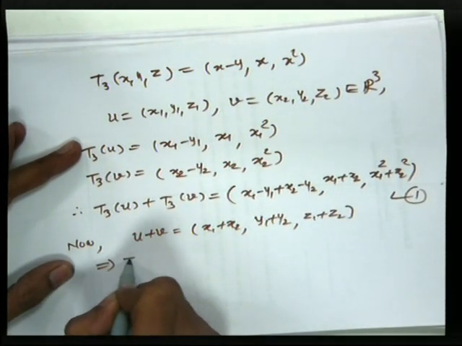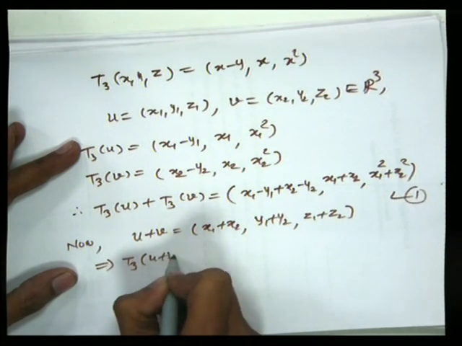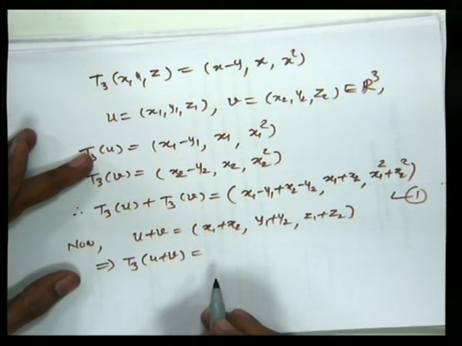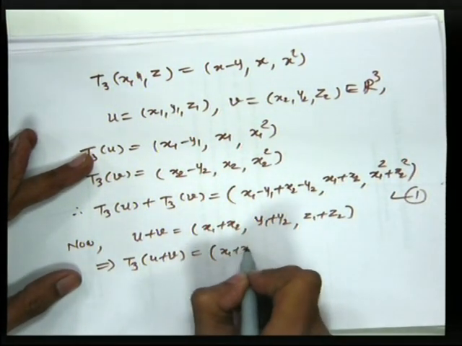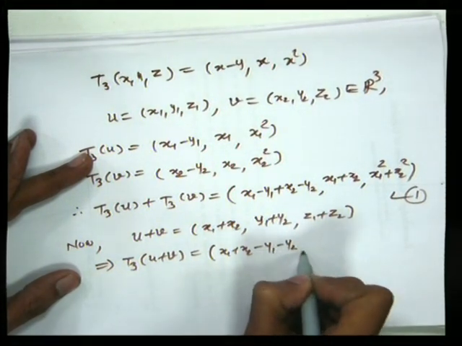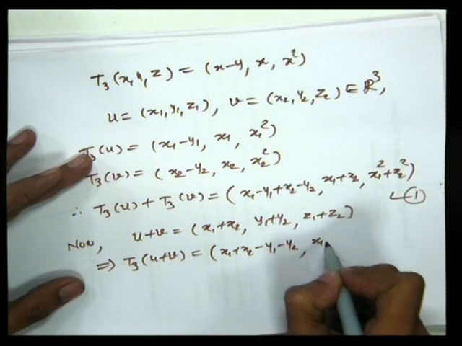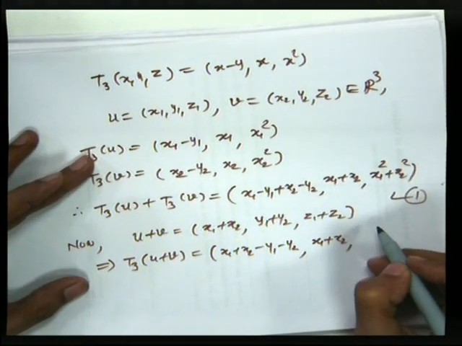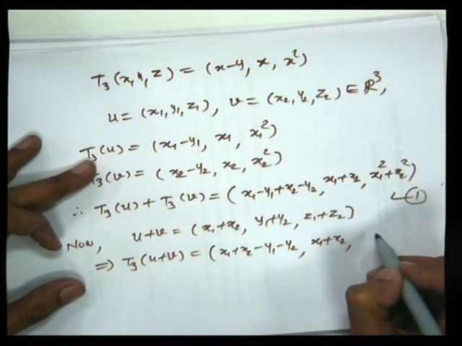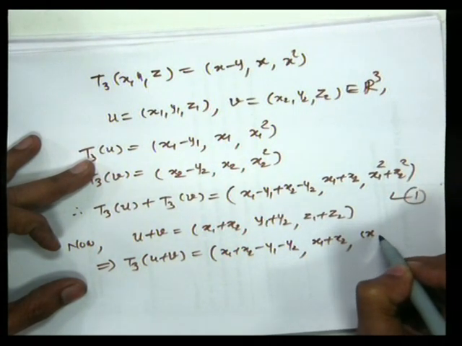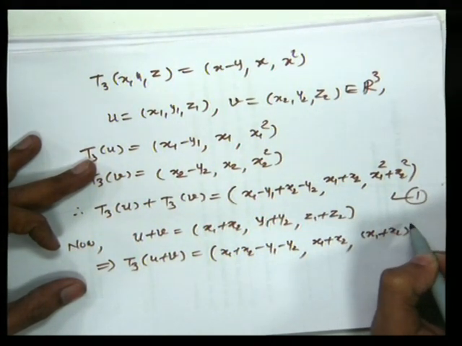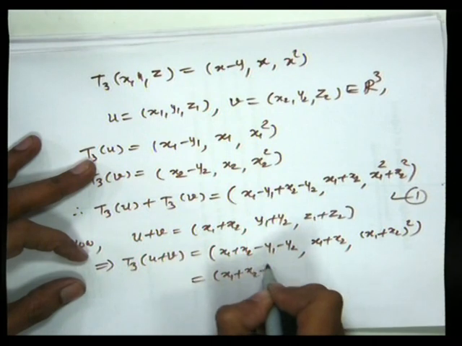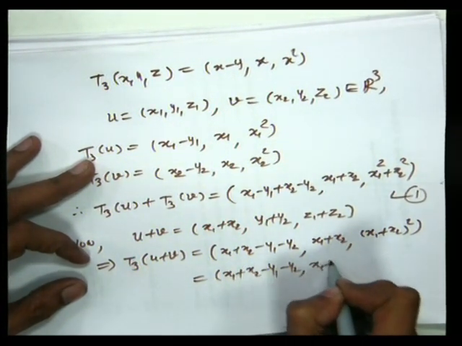If we apply T3 on this vector u plus v, then it will give the difference of x and y coordinates, so x1 plus x2 minus y1 minus y2, and the x coordinate squared will be x1 plus x2 whole squared. This equals x1 plus x2 minus y1 minus y2, x1 plus x2.